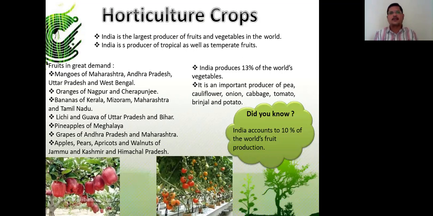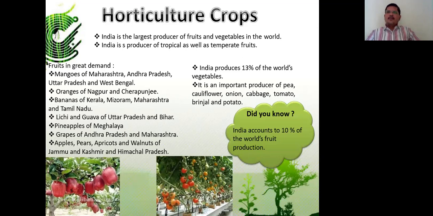Mangoes of Maharashtra, Andhra Pradesh, Uttar Pradesh and West Bengal. Oranges of Nagpur and Cherrapunji. Bananas of Kerala, Mizoram, Maharashtra and Tamil Nadu. Lychee and guava of Uttar Pradesh and Bihar. Pineapples of Meghalaya. Grapes of Andhra Pradesh and Maharashtra. Apples, pears, apricots and walnuts of Jammu and Kashmir and Himachal Pradesh.